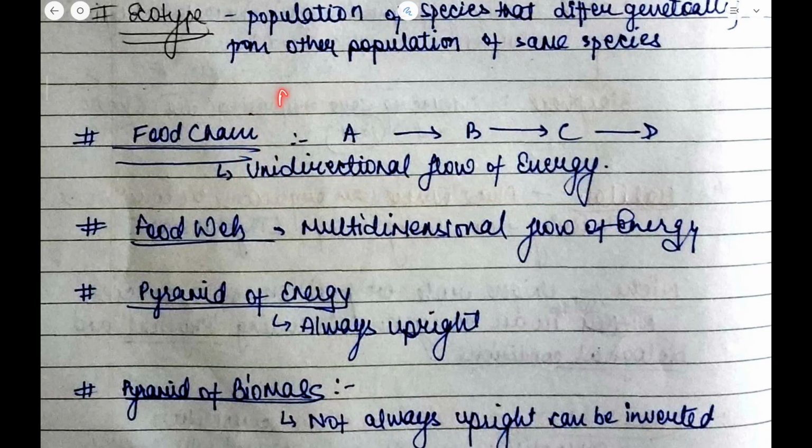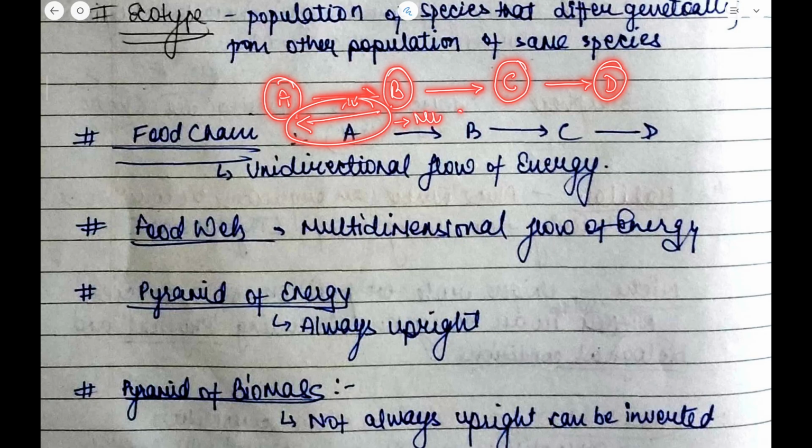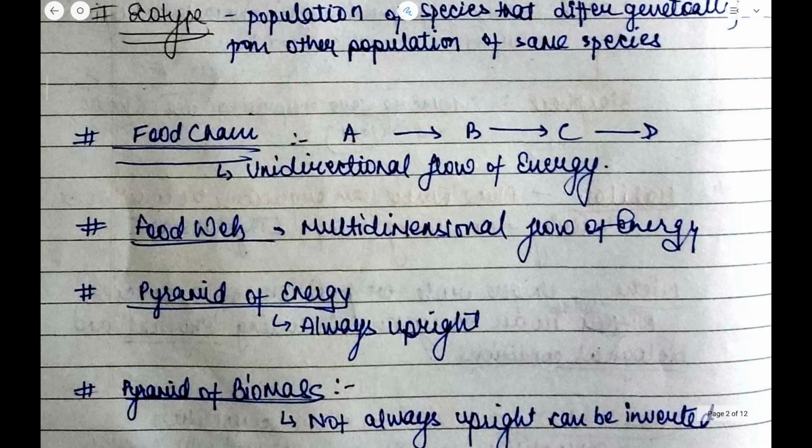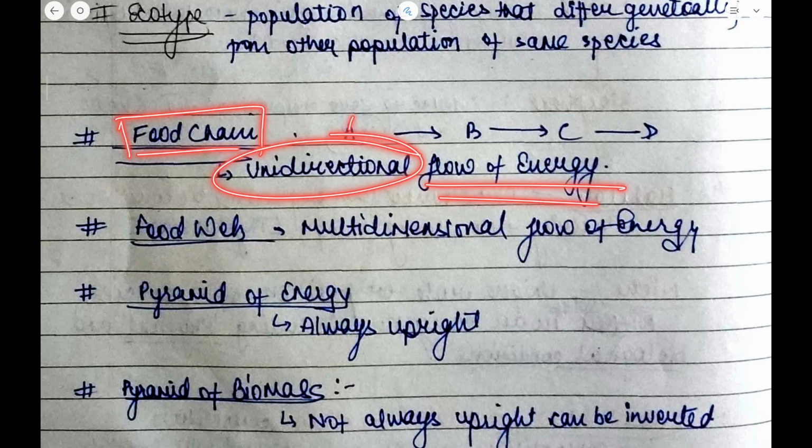A is the primary point, then the flow will be towards B, from B towards C, and from C towards D. It cannot happen that A to B is unidirectional and then B to A is again in reverse order. That would be considered multidirectional. So in a food chain, you need to know that the flow of energy is unidirectional. I hope this one is clear.